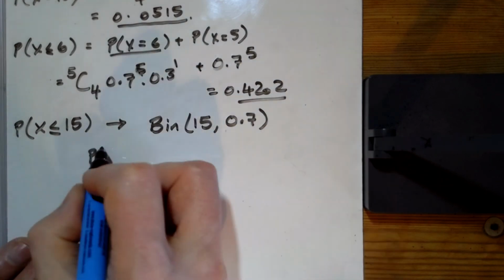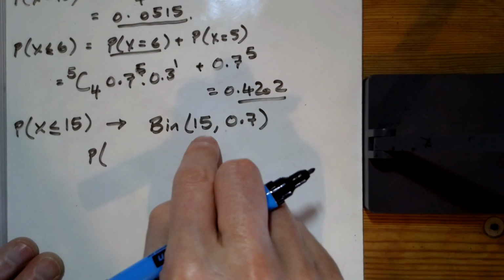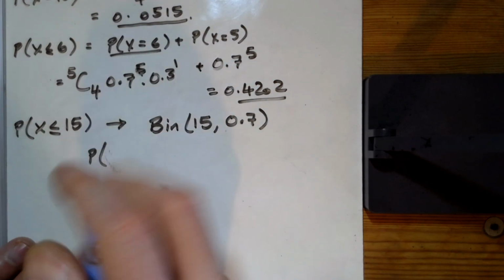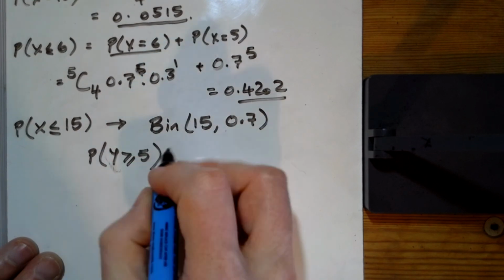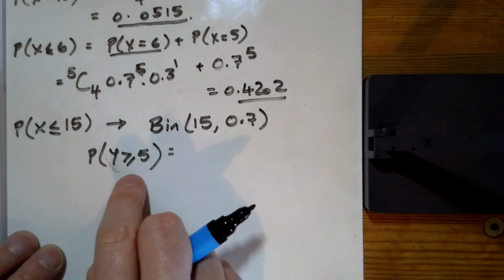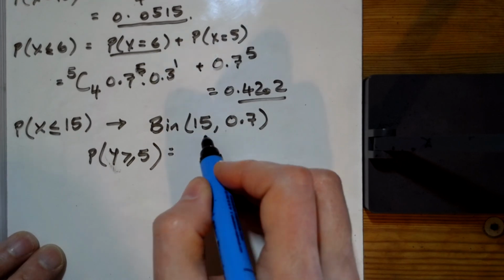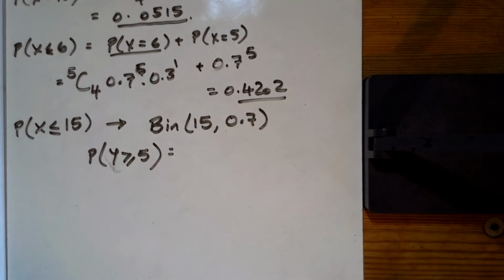And we want that we're going to win the 5th game sometime in these ones here. So we want to win at least 5 games. So if we win 5 or more games in the first 15, that will tell us that our 5th win comes in the first 15 games.